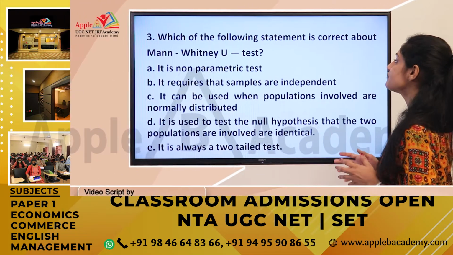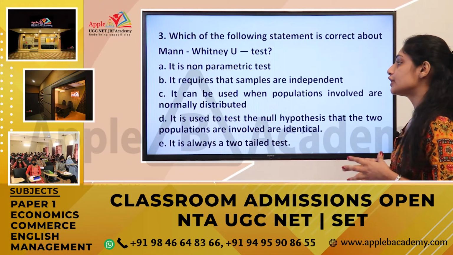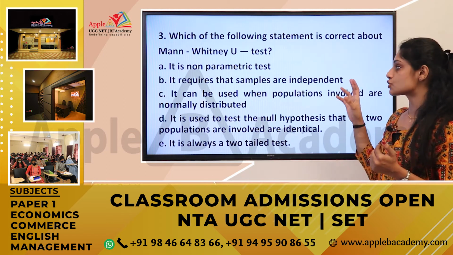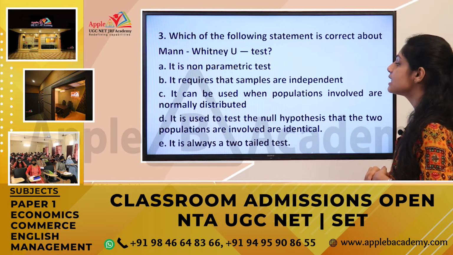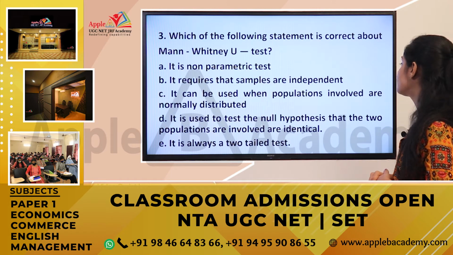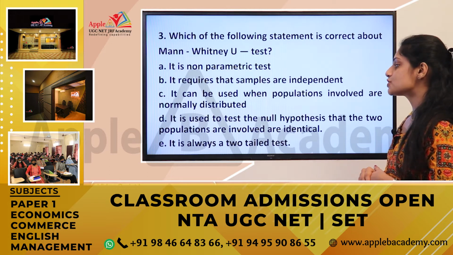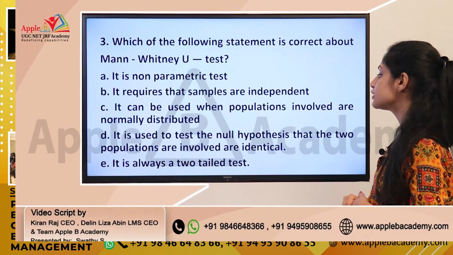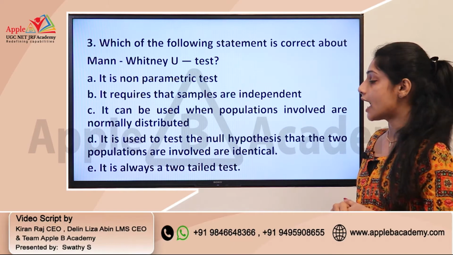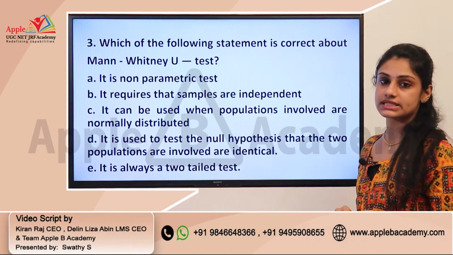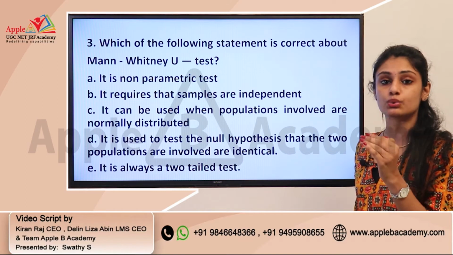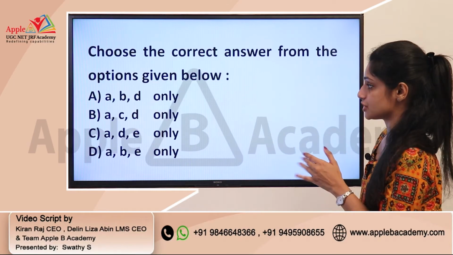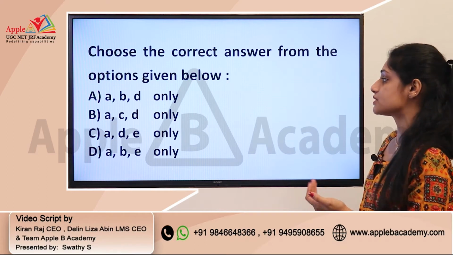Next question, which of the following statement is correct about Mann-Whitney U test? So this is also from statistics area and it also deals with non-parametric test. So option A, it is a non-parametric test. B, it requires that samples are independent. C, it can be used when the population involved are normally distributed. And option D, it is used to test the null hypothesis that the two populations involved are identical. And option E, it is always a two-tailed test. Again, you need to identify the correct statement which is actually connected with Mann-Whitney U test, and it also includes a combination. Okay, so choose the correct answer from the options given below.